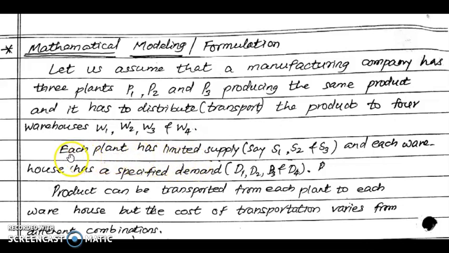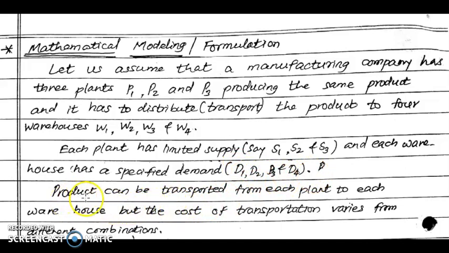Now let us consider here each of the plants has limited supplying capacity. Let us say S1, S2, S3, and each warehouse has a specified demand D1, D2, D3 and D4. That means to have a balanced transportation problem, summation of S1, S2, S3 should be equal to summation of D1, D2, D3 and D4.